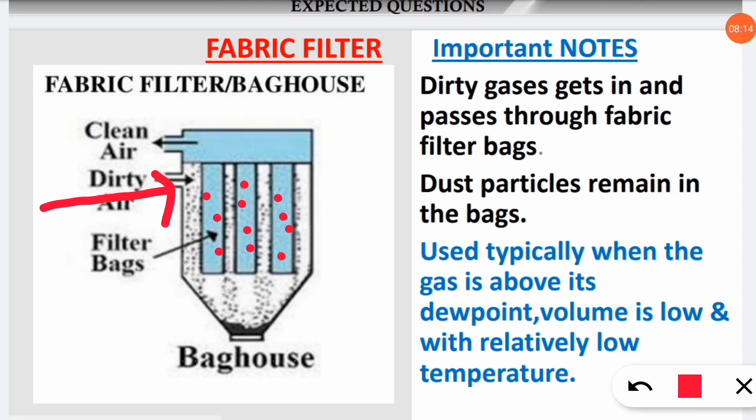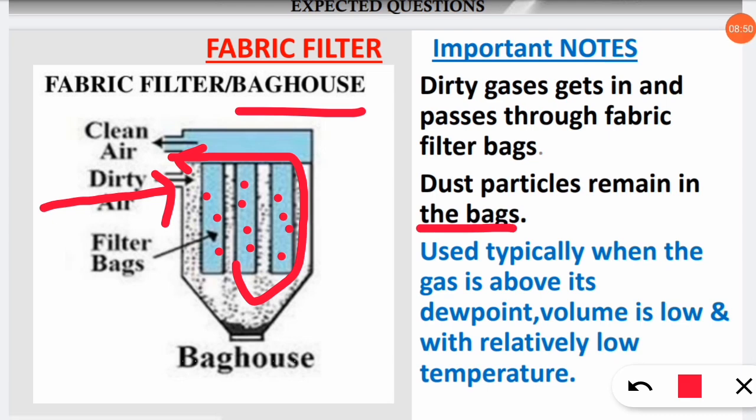So it is also called a bag house. You would have seen tea bags. Similarly, tea bags contain tea particles. So here these bags will be containing dirty particles from the air, and then the air will be circulated and eventually it will get out of the outlet as clean air. What is important is that it is called a bag house. Use of fabric is there and the dust particles remain in the bag.